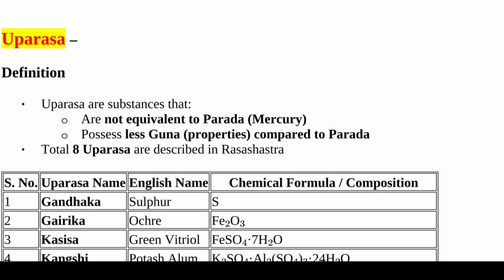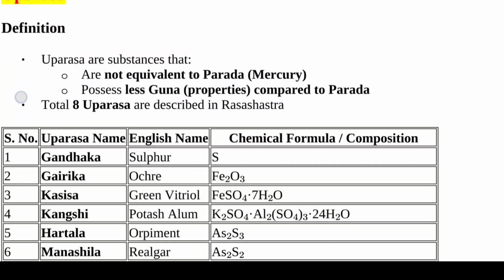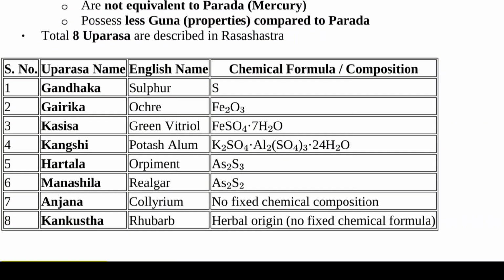Now we see here Uparas. Uparas are substances that are not equivalent to mercury, possessing less guna compared to Parat. Here a total of 8 Uparas are described in Rasashastra. First is Gandhak, that is sulfur. Second is Gairik, that is ochre, Fe2O3. Third is Kasis, that is green vitriol, FeSO4 7H2O.